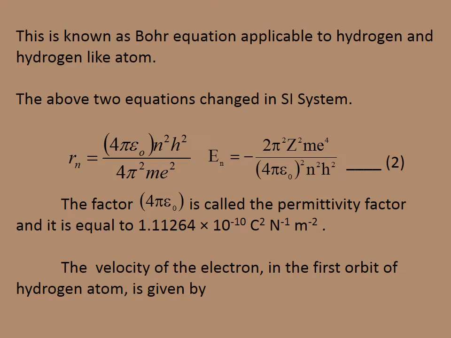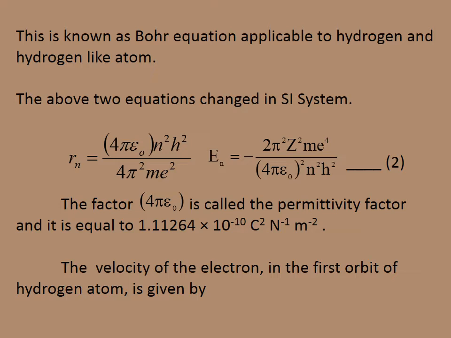Therefore, Rn becomes 4 pi epsilon 0 n square h square divided by 4 pi square m e power 4, and En will be equal to minus 2 pi square z square m e power 4 by 4 pi epsilon 0 n square h square. One is for the radius of the atom, the other for the energy of the atom. The factor 4 pi epsilon 0 is called the permittivity factor, and it is equal to 1.11264 into 10 to the power minus 10 C square N power minus 1 m power minus 2.